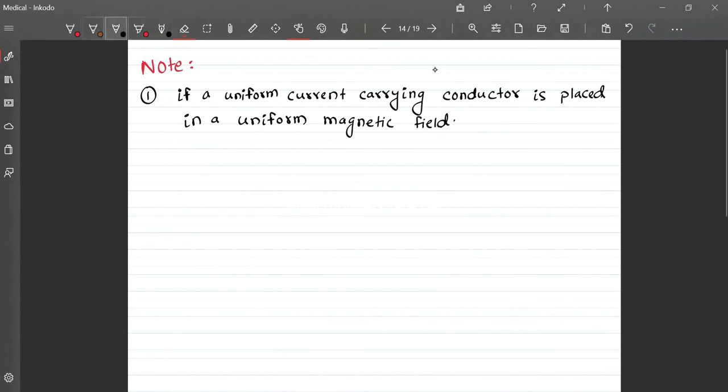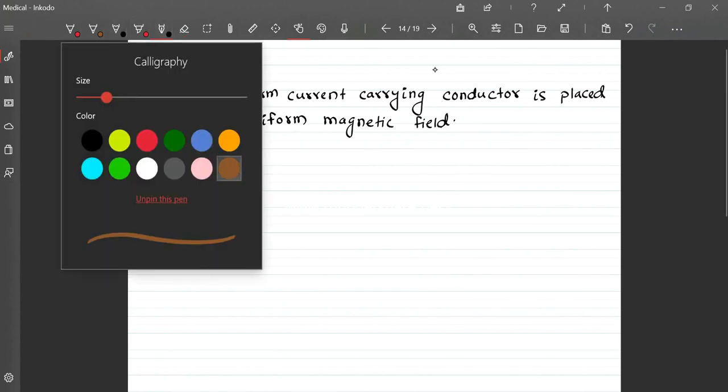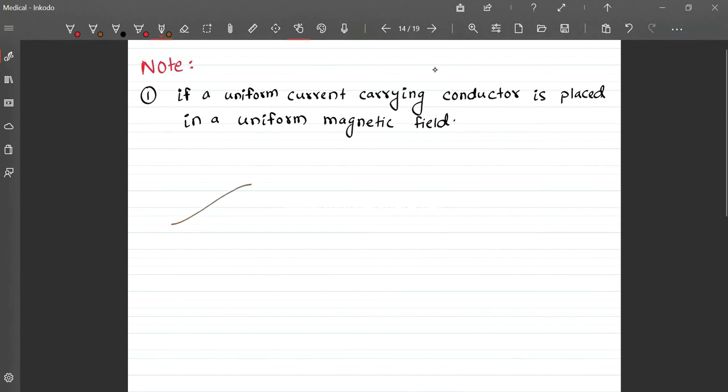Let's have it like this. And say it's carrying a uniform current I, and the field is uniform.